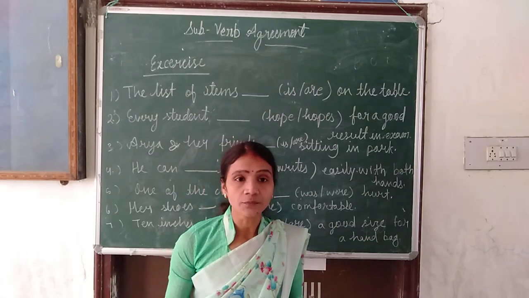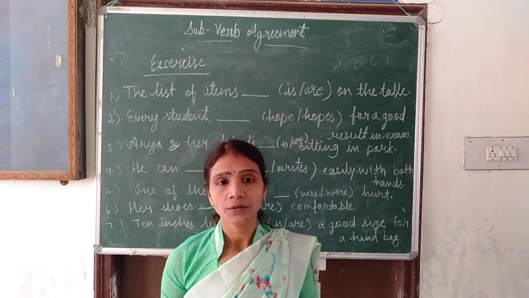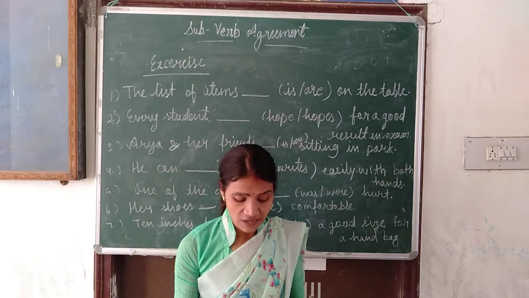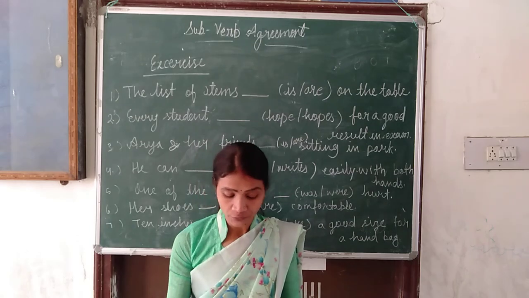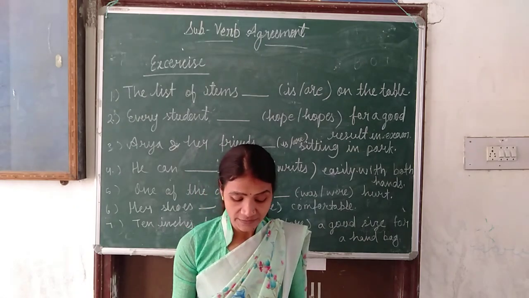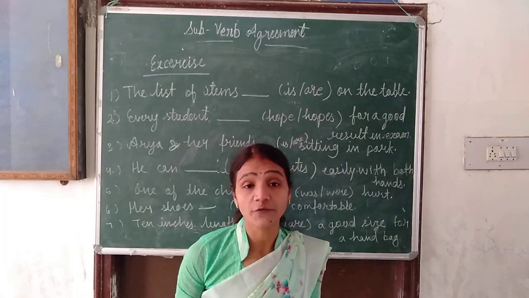But some nouns or pronouns, they are always used together. Like the examples I am telling you: bread and butter is wholesome good. Slow and steady wins the race. The curry and rice is my favorite dish.